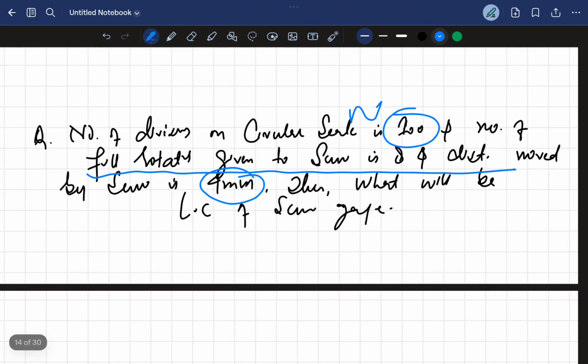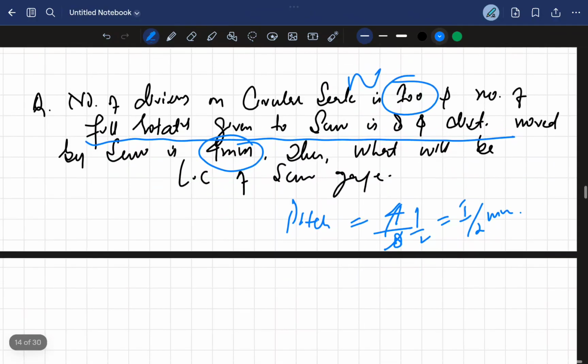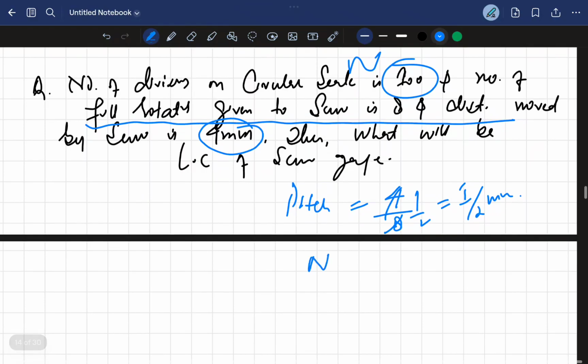So the pitch is displacement per full rotation, which is 1 by 2 millimeter. So we got the pitch as 1 by 2 millimeter. Then what will be the least count? We know the number of divisions is 100, so the least count is 1 by 2 divided by 100. We can easily calculate the least count.